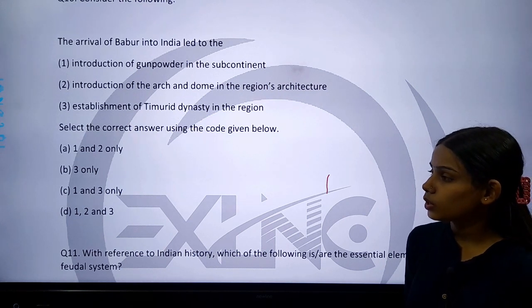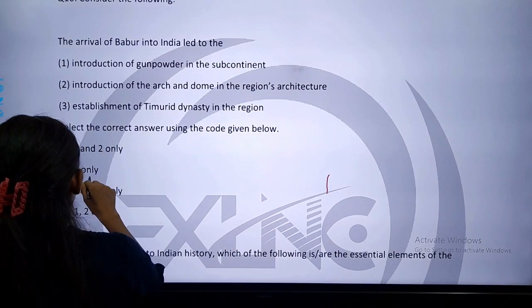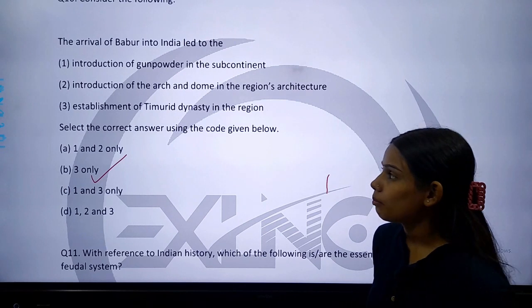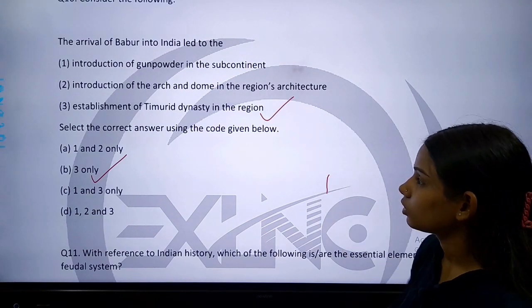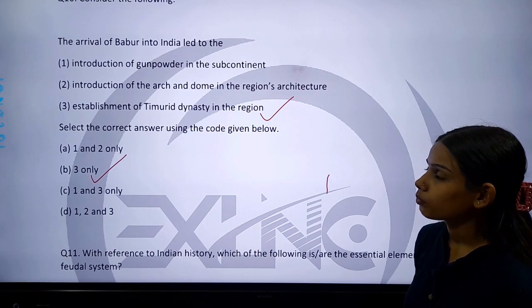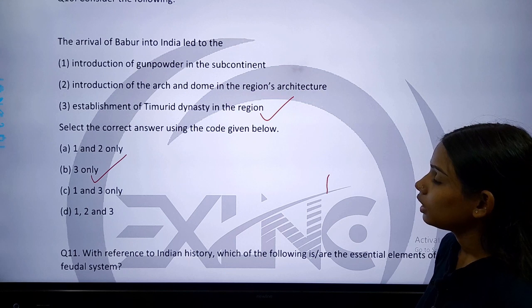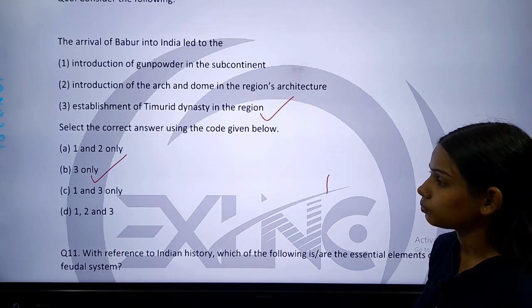The correct answer of this question is option B, that only 3, the establishment of Timurid dynasty in the region, is correct. The arrival of Babur into India led to the establishment of Timurid dynasty in the region.